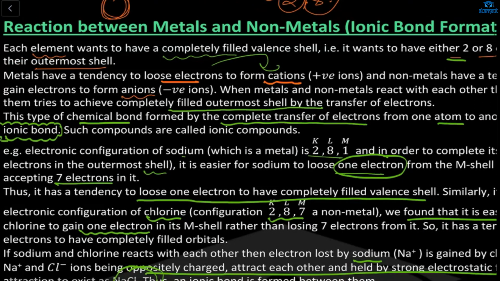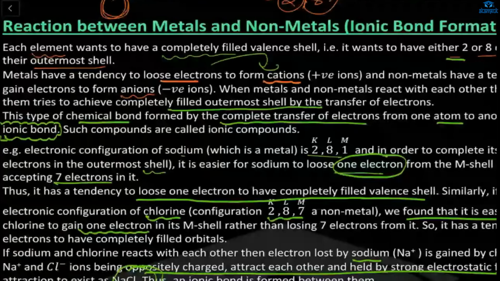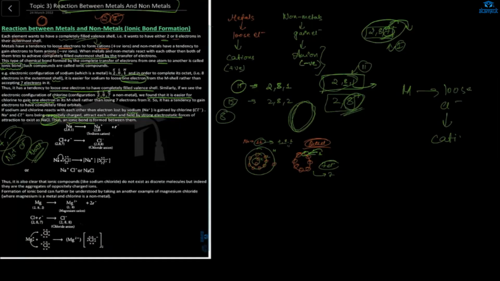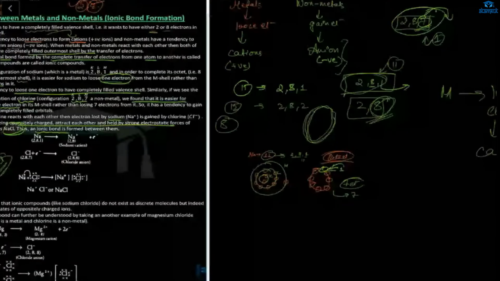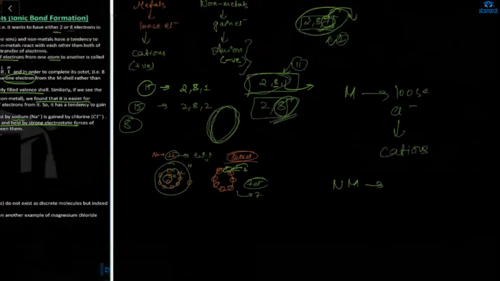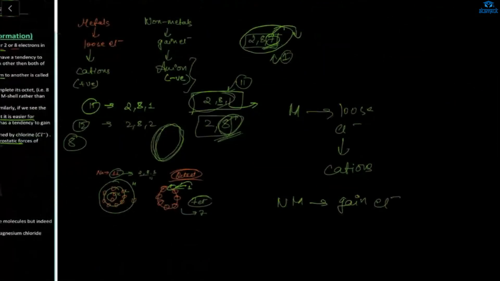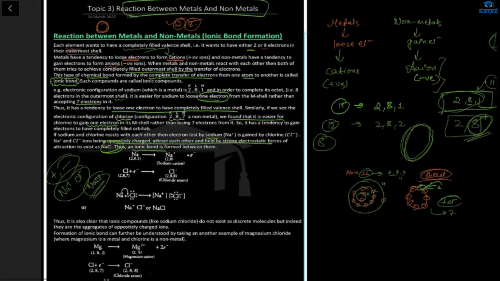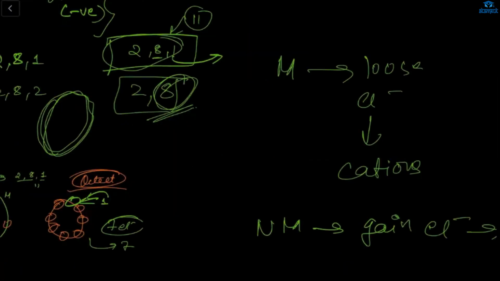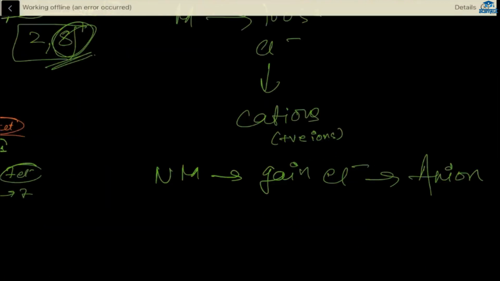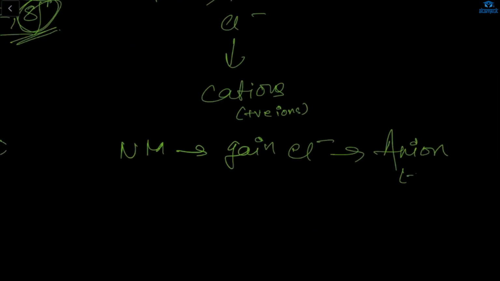Metals have a tendency to lose electrons to form cations. Metals have a tendency to lose electrons to form what? Cations. And what about non-metals? Non-metals have a tendency to gain electrons to form anions. Gain electrons to form what? Anions. And what is a cation? Cation means positive ions, and anion means negative ions.